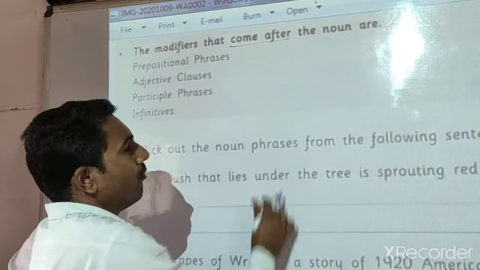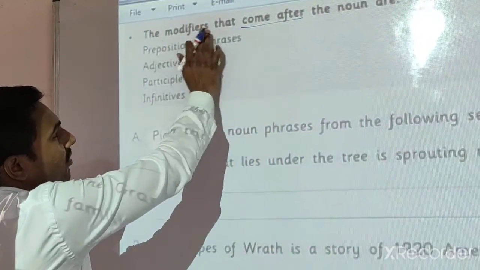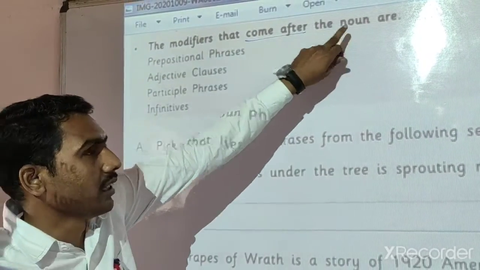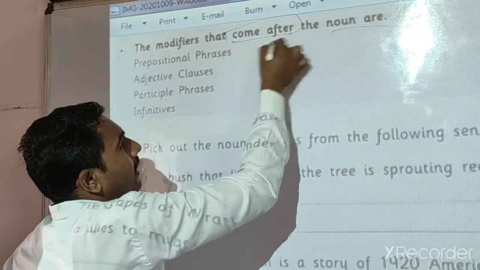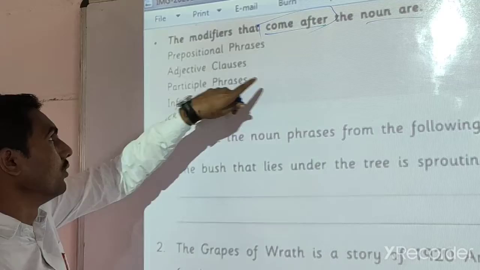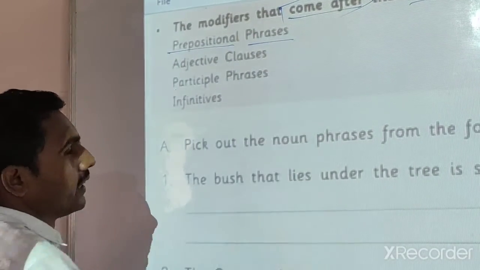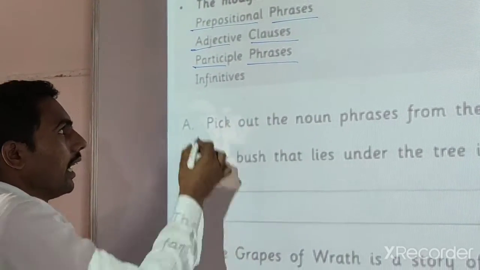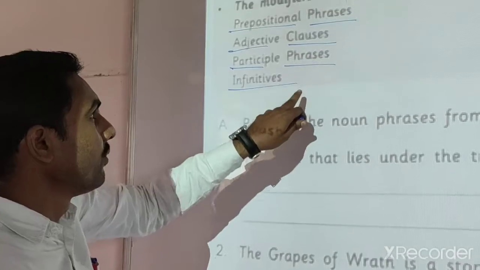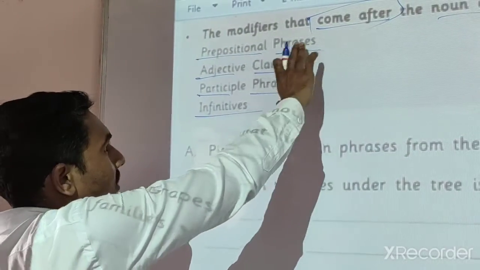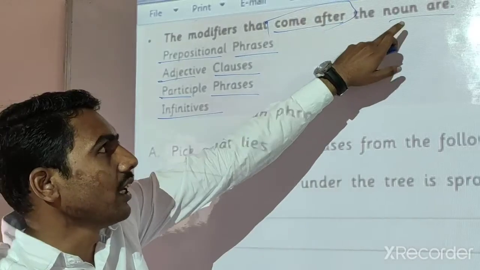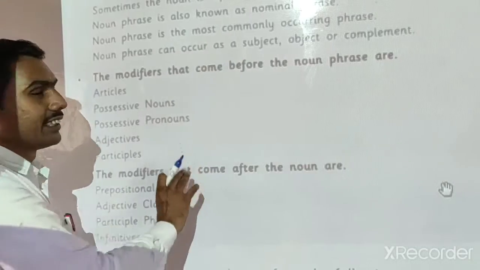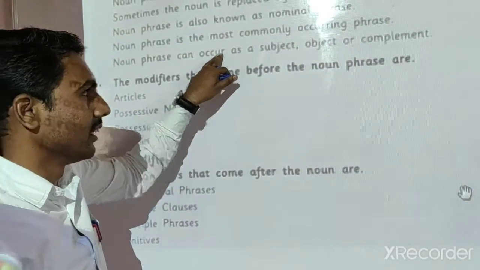We already saw the modifiers that come before. Now we are going to see the modifiers that come after the noun. नामानंतर येणारे modifiers. Those that come after nouns are prepositional phrases, adjective clauses, participle phrases, and infinitives. These prepositional phrases come after the noun. In this way we can see the noun phrases.